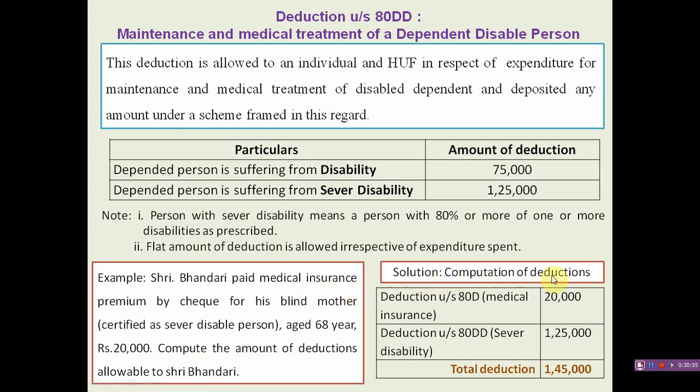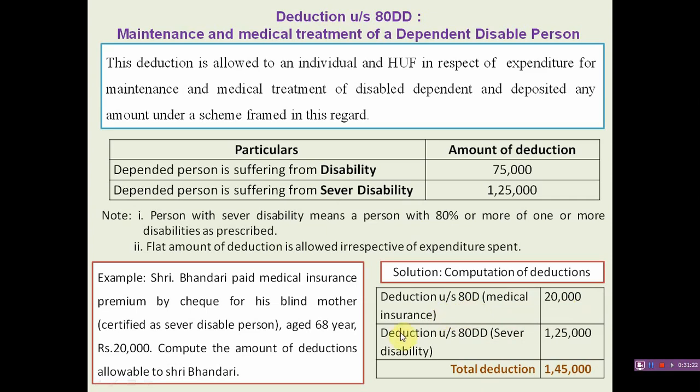Solution: computation of deductions. Deduction under section 80D, medical insurance. In the previous slide we discussed medical insurance premium: maximum 25,000, and in case of a senior citizen maximum 50,000. So 20,000 is allowed as a deduction under section 80D.